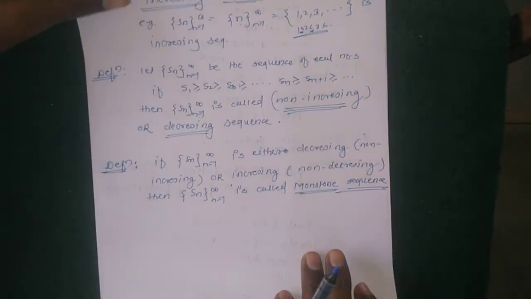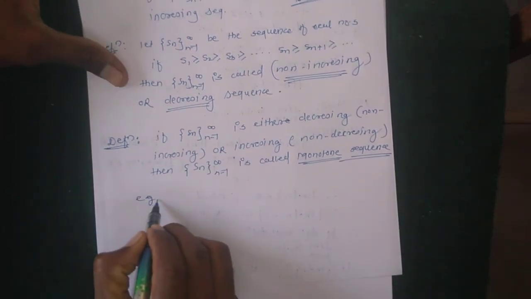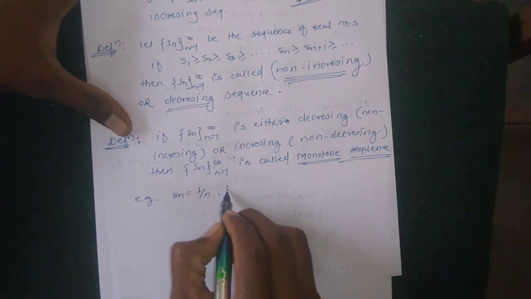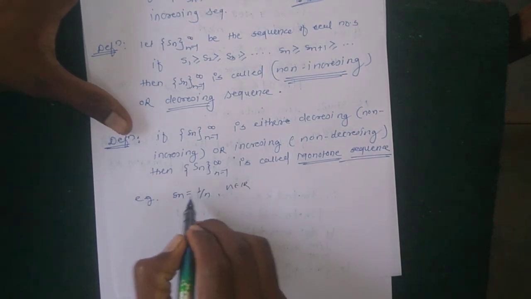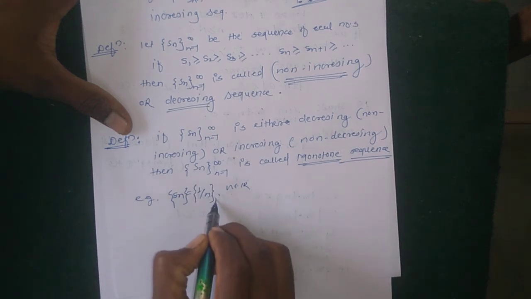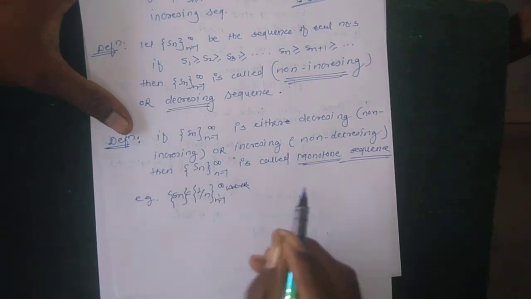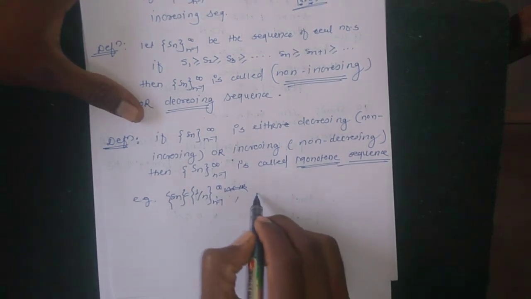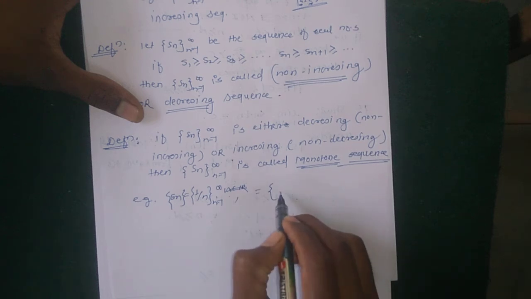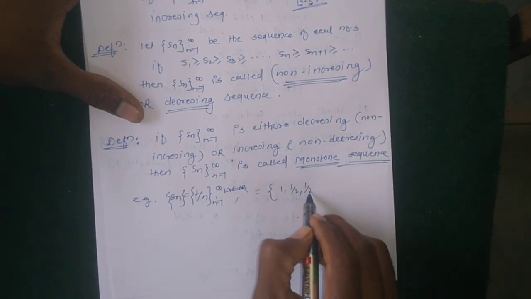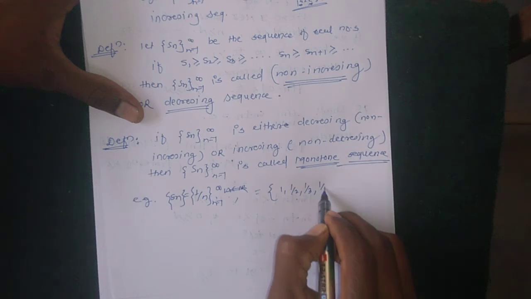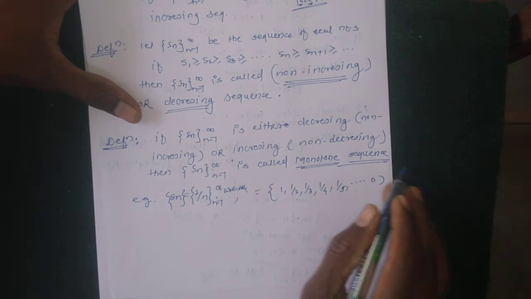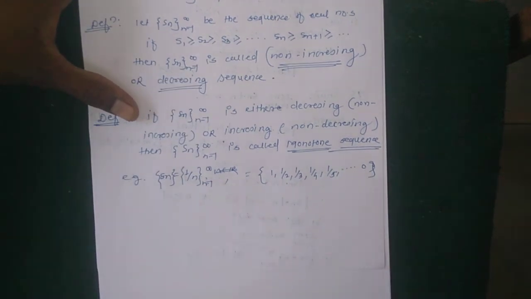For example, suppose Sn is equal to 1 by n, where n runs from 1 to infinity. The terms are 1, 1 by 2, 1 by 3, 1 by 4, 1 by 5, and so on, and the limit is 0 when n tends to infinity.